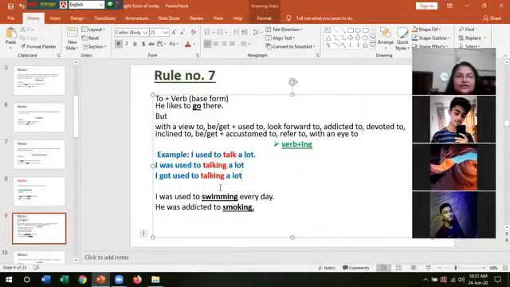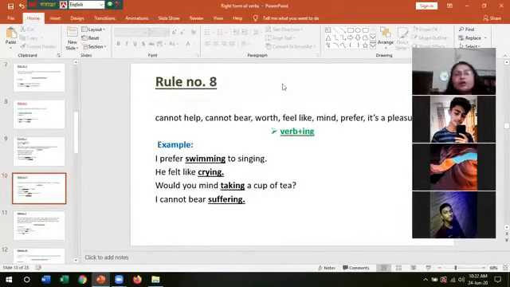Okay, I'm proceeding to rule number 8. If there is cannot help, cannot bear, worth, feel like, mind, prefer, is a pleasure, if these things are in a sentence, then verb plus ing format will have to be used. Example, I prefer swimming to singing. He felt like crying. Would you mind taking a cup of tea? I cannot bear suffering. But remember that if there is cannot but, then the present form of verb will have to be used.